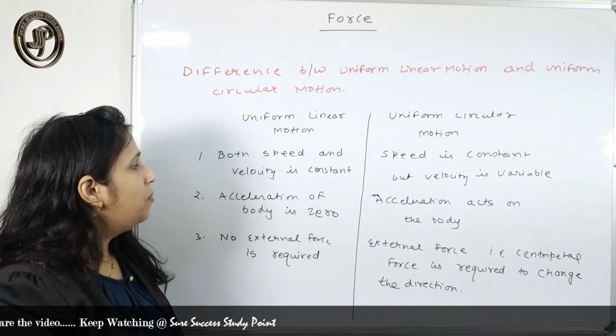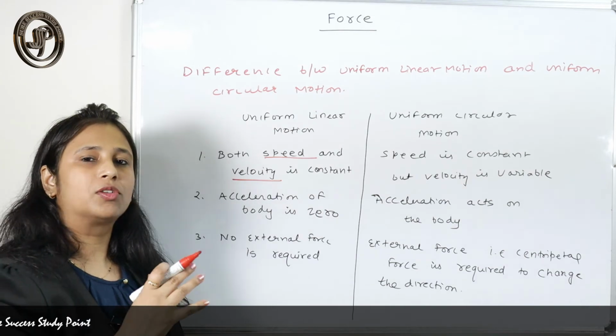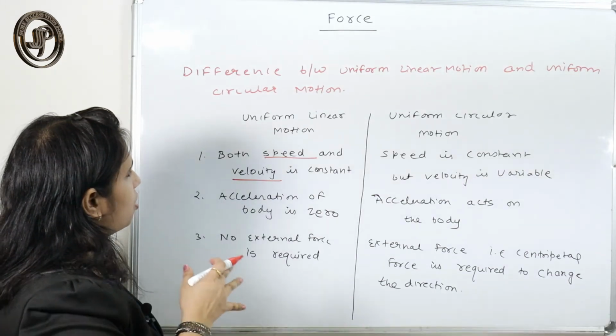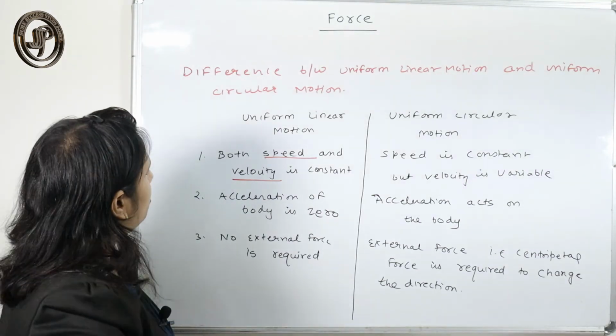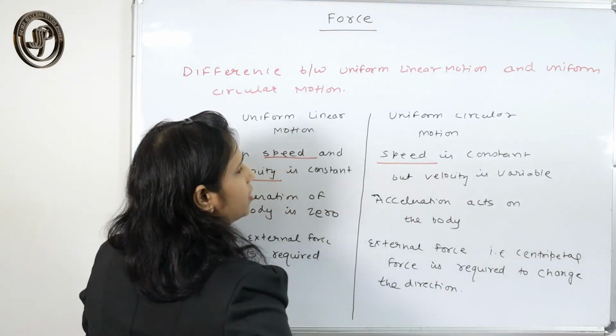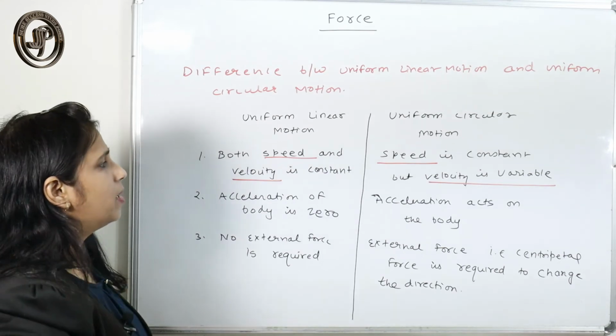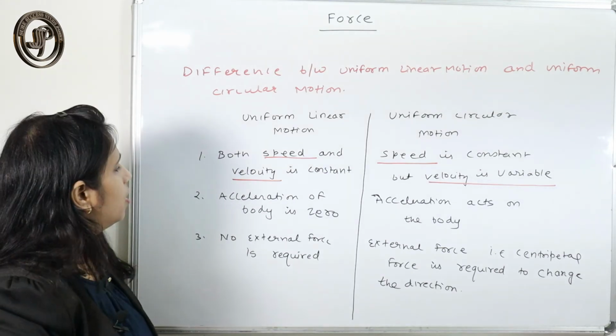Meaning the speed and velocity both are constant, the body does not change its direction and moves with a uniform speed. But here in circular motion, the speed is constant but the velocity is changing. Velocity is variable, velocity is not constant.